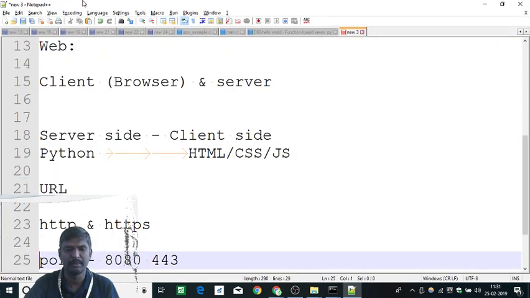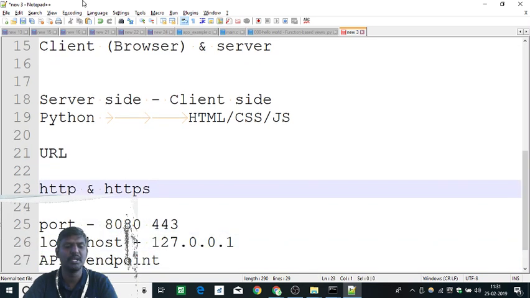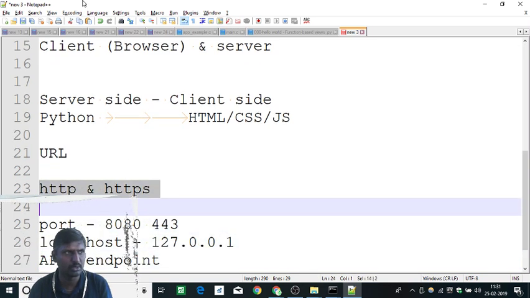Then comes the protocol part. There are multiple protocols. Right now the focus is on HTTP and HTTPS. The HTTP protocol is your standard unsecured protocol. HTTPS is a secured protocol. By default everything in the web is unsecured, so there is no one guaranteeing security. If you create a simple web page, it is an HTTP page.